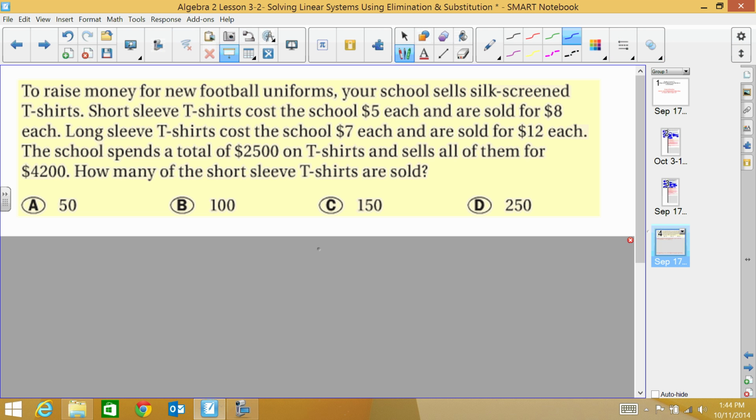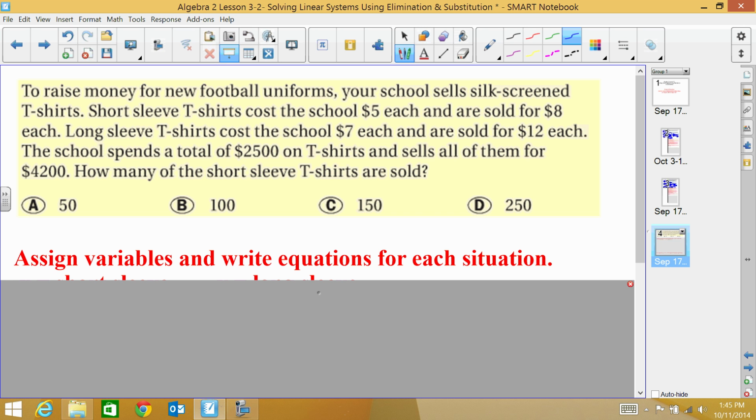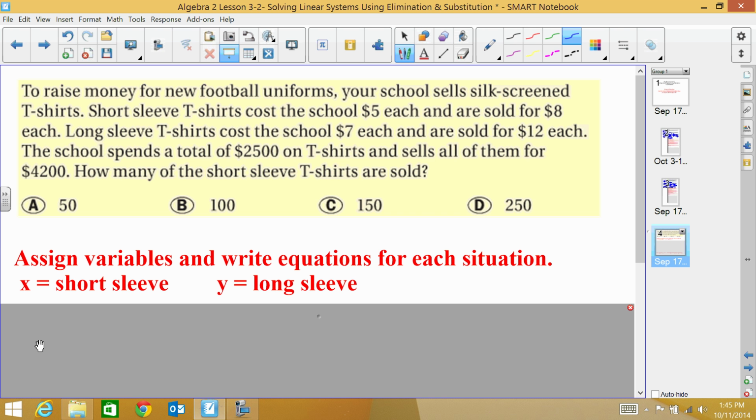So, whenever I have word problems like this, there is a lot of information and it's all important information, and I have to somehow organize all of it. So the first thing that I like to do is assign variables and write equations for each thing. So, let's look at what we got here.